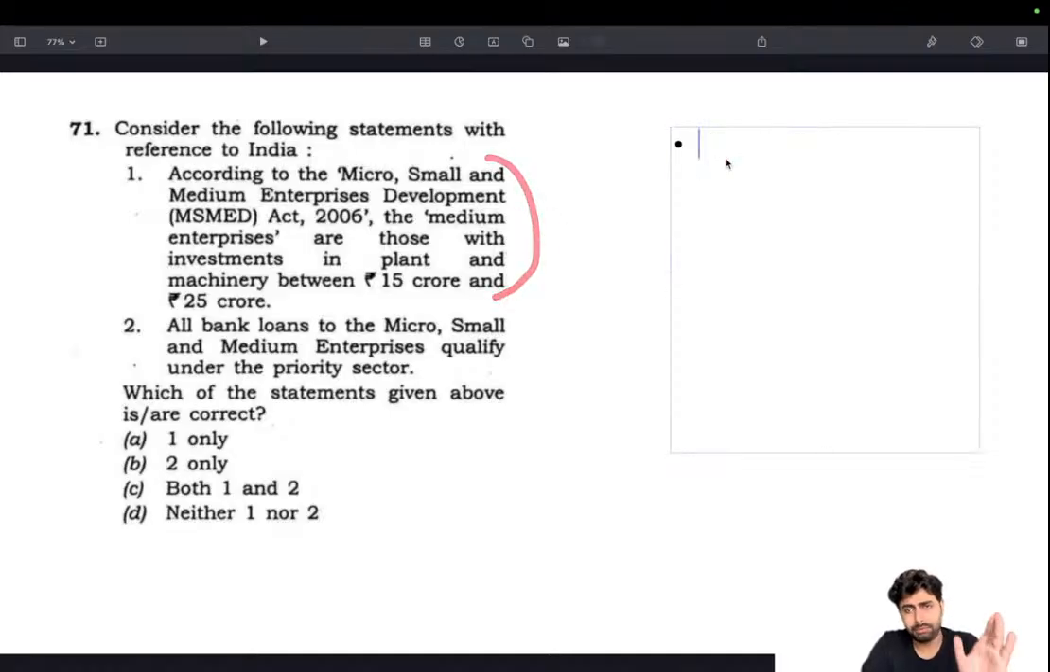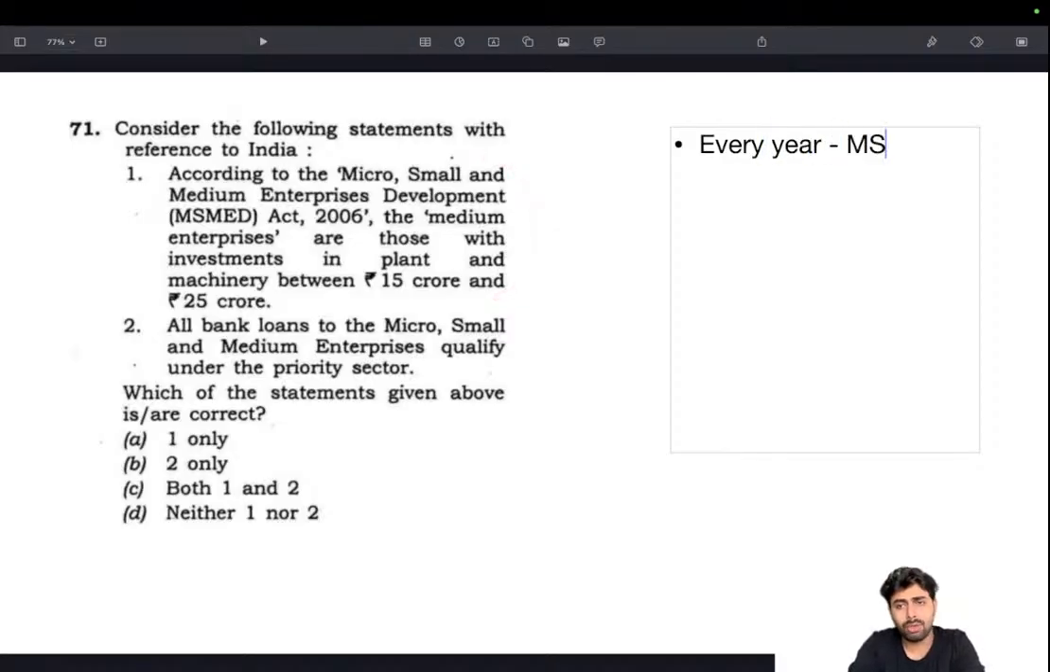Every year, whichever prelims you are writing, you have to go through the MSME classification. That is very important. There is a good chance that a question could be asked, or something related to that will be asked. So go through the MSME classification in the economic survey or budget. It will be released during the budget only.